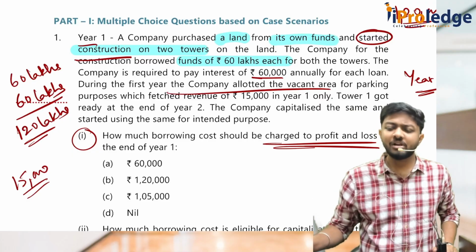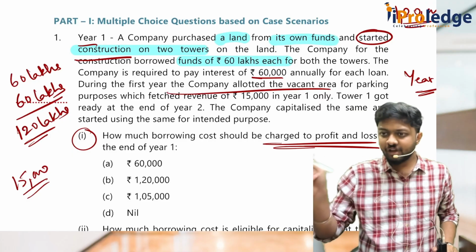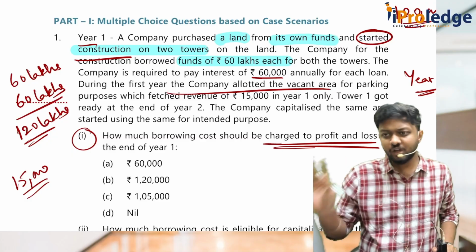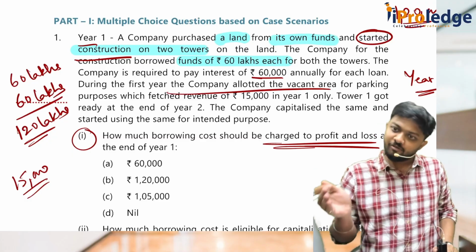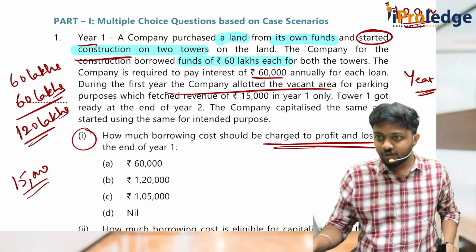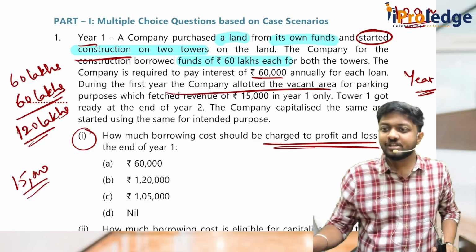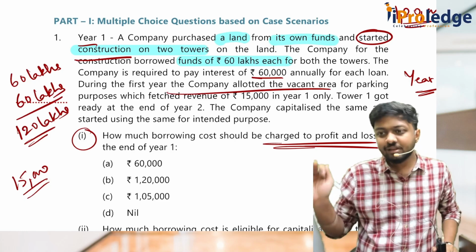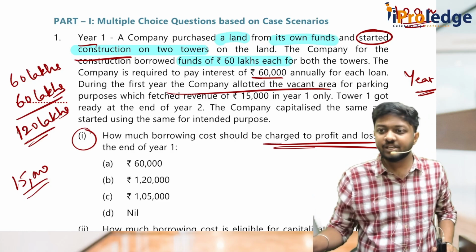So how much will we capitalize in the first year? Two loans we have taken. Is this specific borrowing or general borrowing? Specific borrowing only, taken from the beginning of the year for both. How much did I pay in the first year? 60,000 each, total 1,20,000. Entire thing is eligible for capitalization.